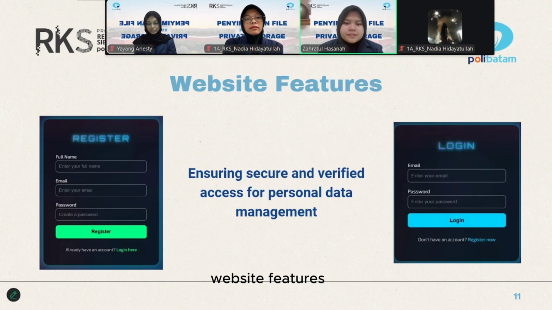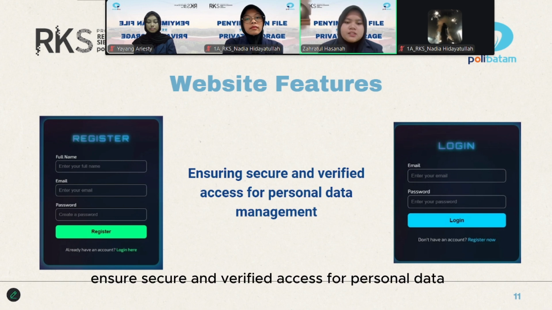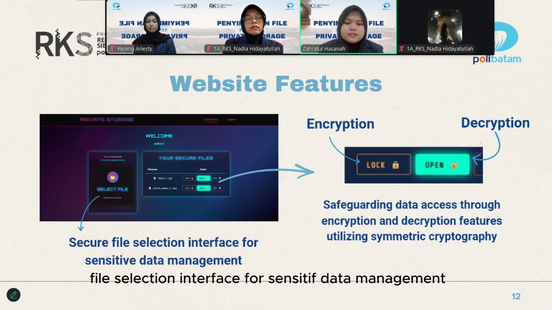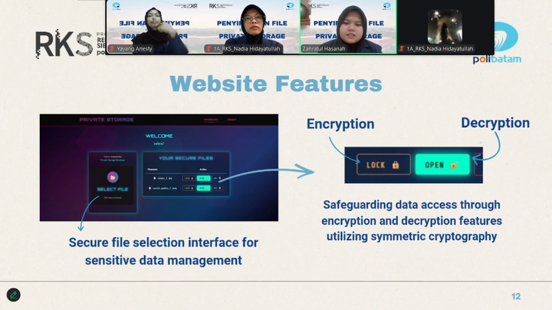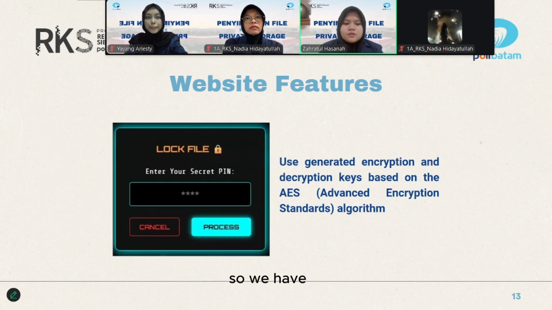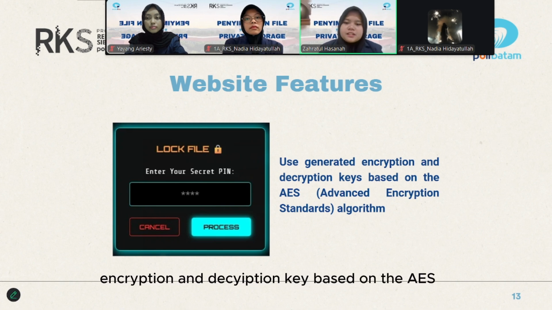Next, website features. First, we have register and login, ensuring secure and verified access for personal data management. File management: a secure file selection interface for sensitive data management. And encryption and decryption, safeguarding data access, a feature utilizing symmetric cryptography. So here we generate an encryption and decryption key based on the AES algorithm.